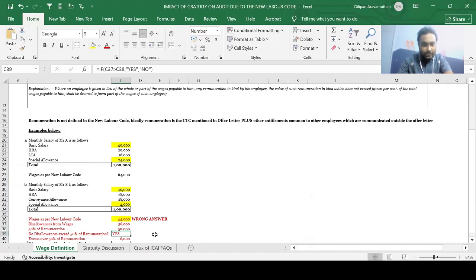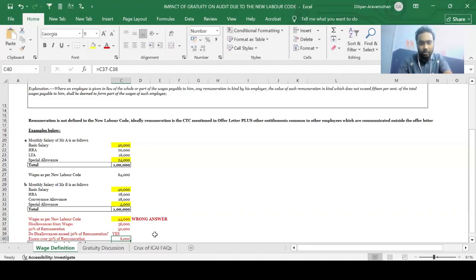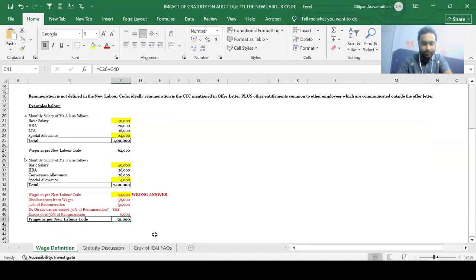So does your disallowance exceed 50% of remuneration? Yes, because 56,000 is more than 50,000, obviously. By how much does it exceed 50%? By 6,000, because 56,000 minus 50,000 yields 6,000. So basically, what they're trying to say is this excess of 6,000 should be added to this 44,000.